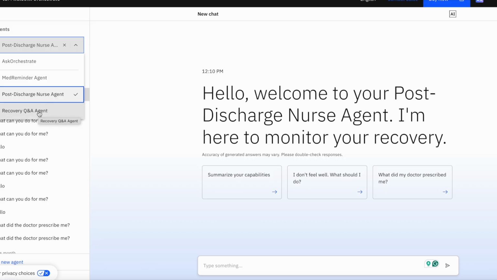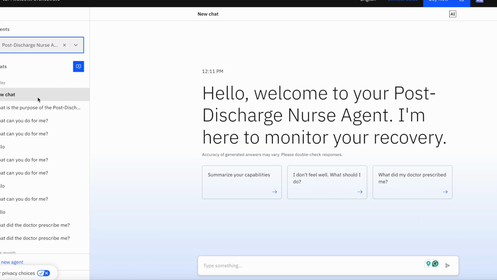Then the recovery Q&A agent is the one that has pre-approved answers to common questions that the user might initiate, and the med reminder agent is the one that has the prescription list of all the medications that a diabetes person would have. The recovery Q&A agent and the med reminder agent are already connected to the post-discharge nurse agent, which is the one that I would want users to use.